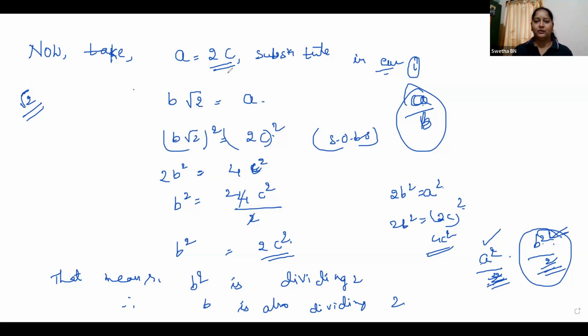So very easy, children, but it is a little bit lengthy. First we expressed it in the form of A by B, then squared on both sides. We proved A square is divisible by 2, and then we proved B square is divisible by 2. At last, A and B have common factors, so our assumption was wrong. Root 2 is irrational. Shall I give another sum? Will you try to do this with the same method? Do root 5, children. It is an exercise sum, root 5.